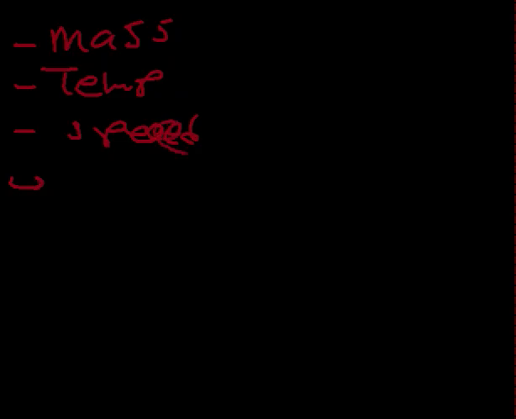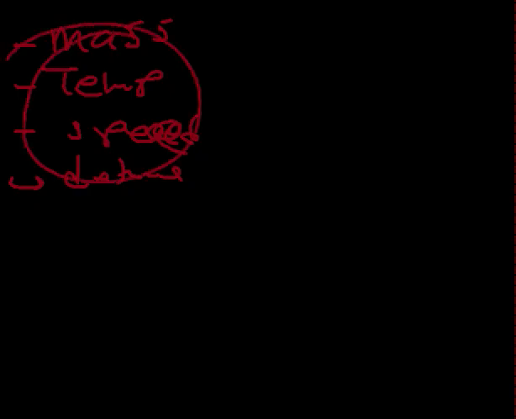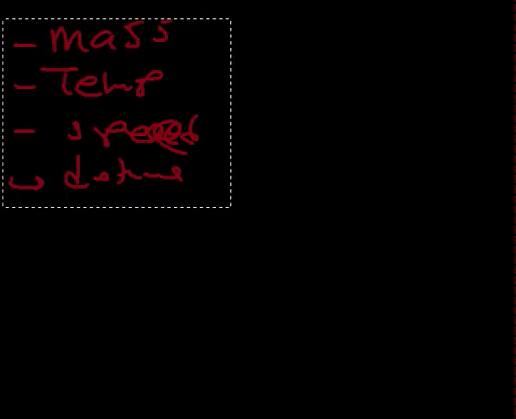And we have, let's say, the distance. There are many of them you can come across. Just try to Google what the examples of scalar physical quantities are. Now we have what we call the vector physical quantities. These are the quantities that are expressed in terms of both direction as well as magnitude.